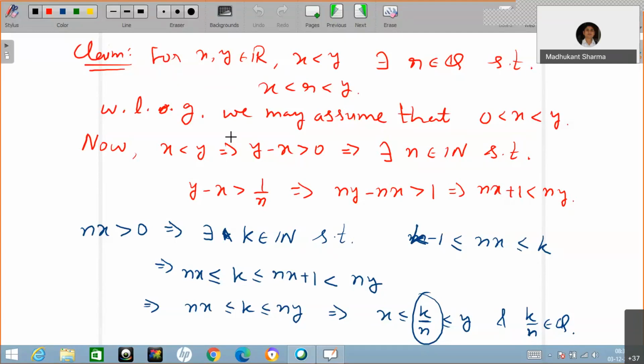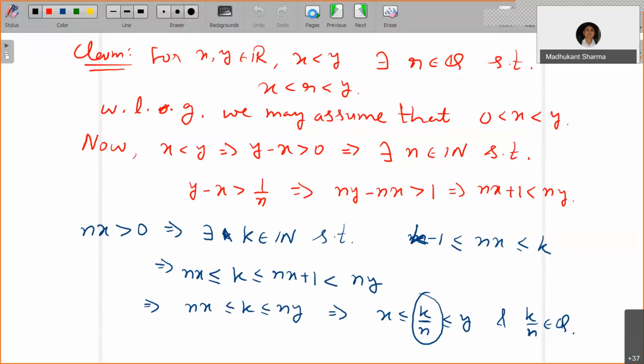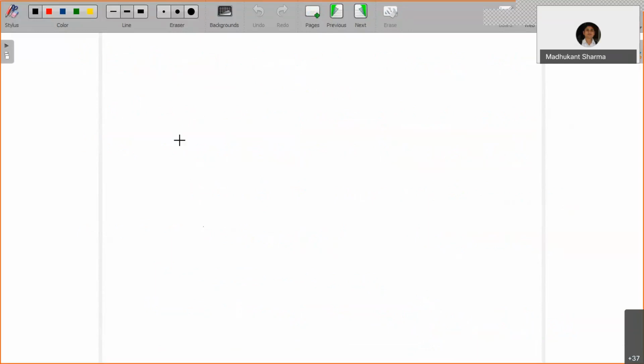Okay, so if you look at it, it is kind of dense, if you are aware of this meaning. What do you mean by a dense subset? If you have a set A which is a subset of R, we will say that it is dense in R if A bar is equal to R. Are you able to understand what this A bar means?